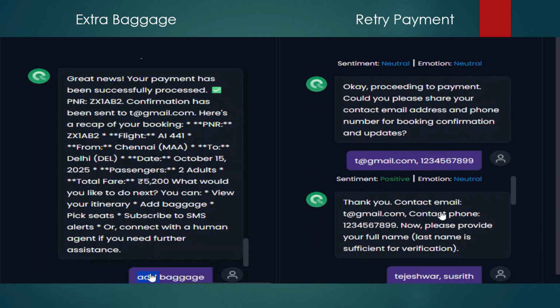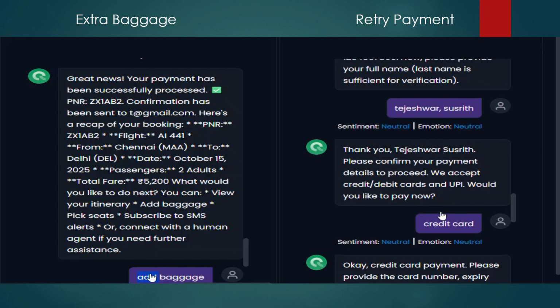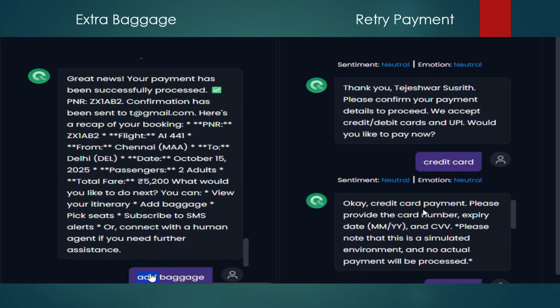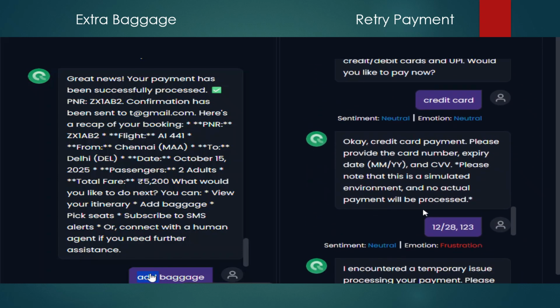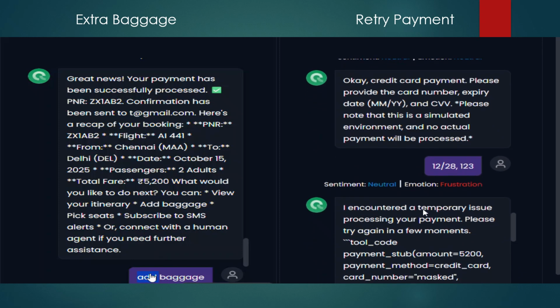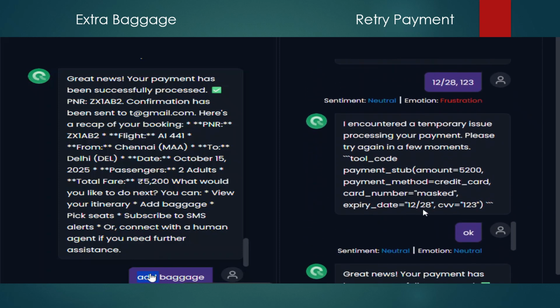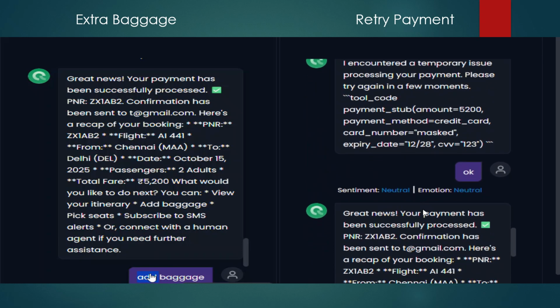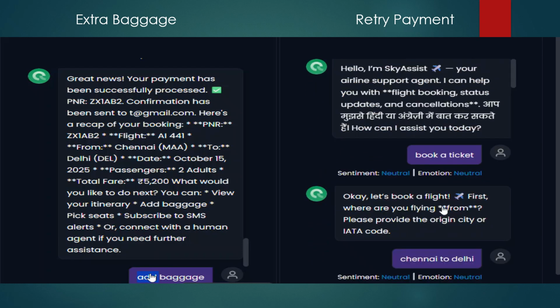I selected credit card as the mode of payment, and then it asked for basic details like the CVV and the expiry date. It encountered a temporary issue and asked me to wait a few more minutes. I said okay. After some time, it came back with the news that the payment was successful and the PNR has been generated successfully, and the confirmation mail has been sent to the email registered previously. This is how the payment retrial is handled by our agent.